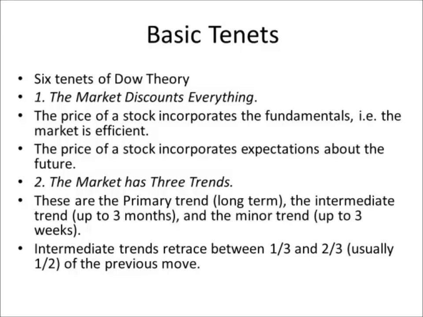So if a stock goes from 100 to 200 as part of the long-term trend, the intermediate trend might see it go from 200 to 150, right? Retracing half the move. And then minor trends are essentially very short-term trends, up to 3 weeks, or it can be a few days. And prices, the trends goes up and down regularly within that.